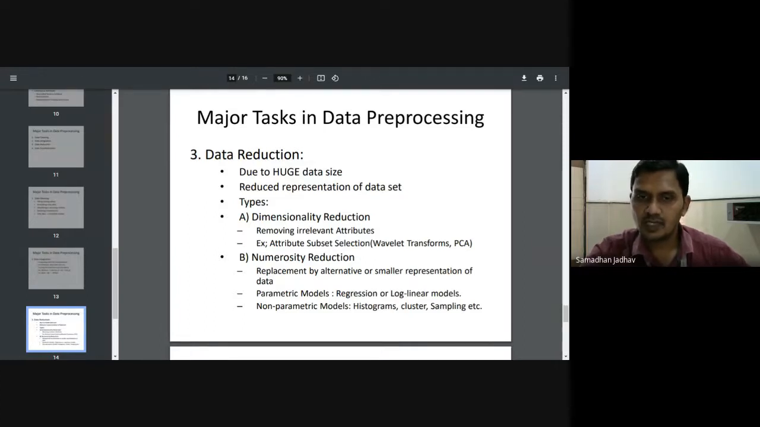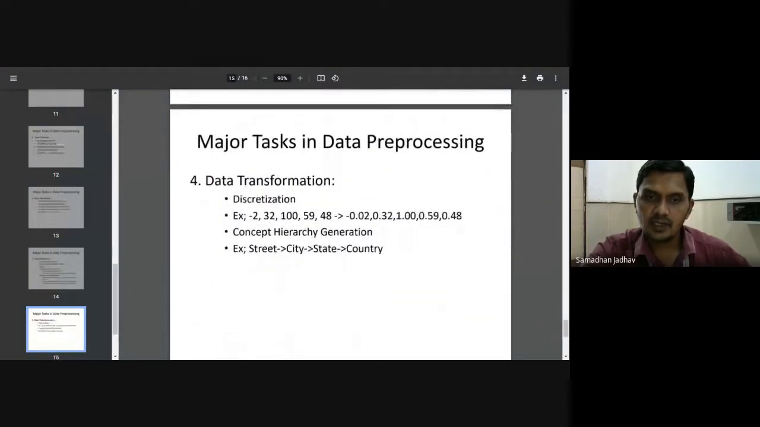So in dimensionality reduction, we reduce the number of attributes. We only take the relevant ones, and in numerosity reduction, we replace the actual data by its smaller representation. And this is the last task, that is data transformation. Now, what is data transformation?